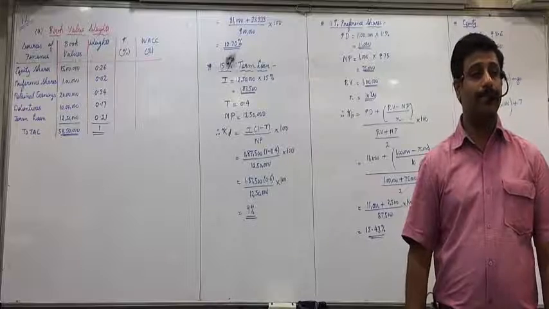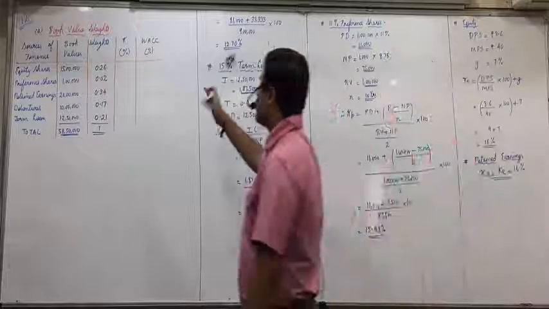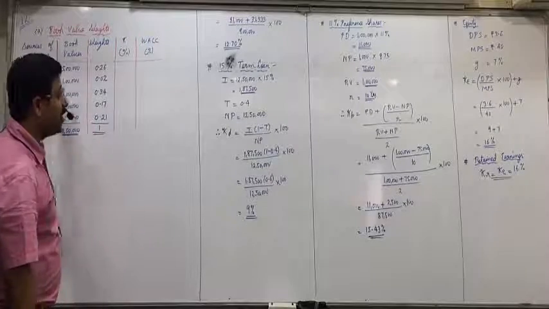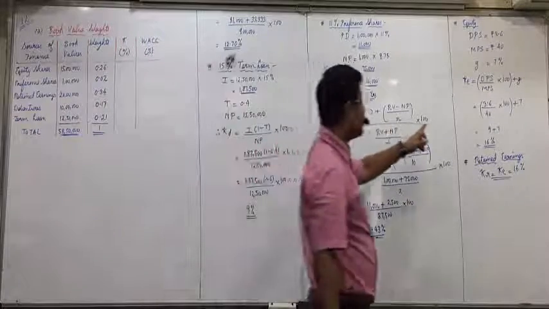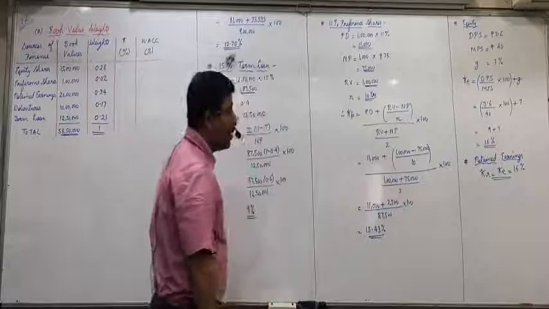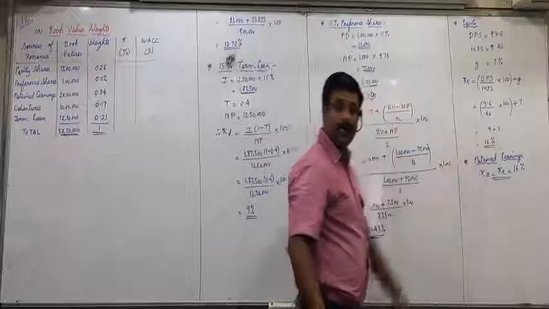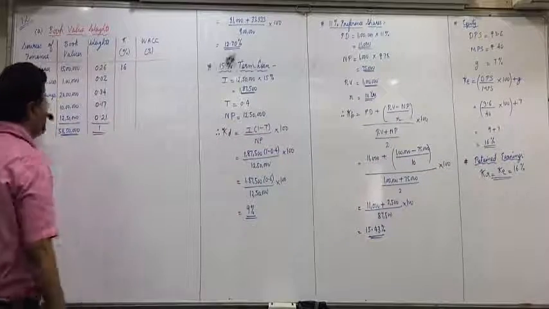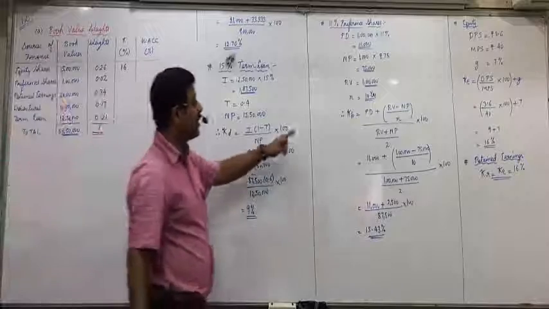All are completed? Now, cost we have done in the calculations above. See, first is equity. Here, cost of equity we obtained as 16%. Do you find it? Cost of equity is 16%. Right? Preference shares, see here.